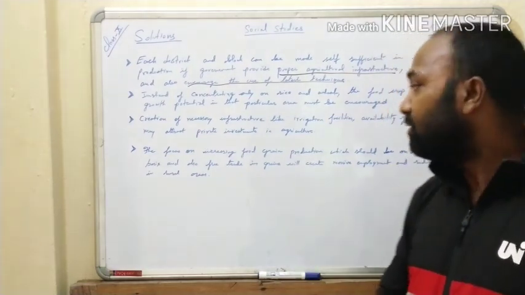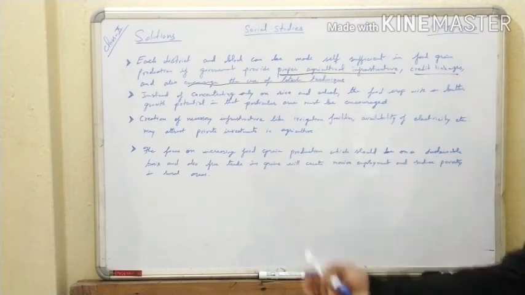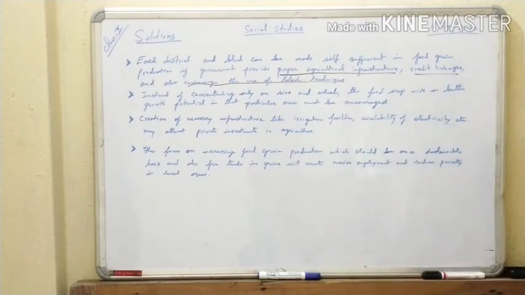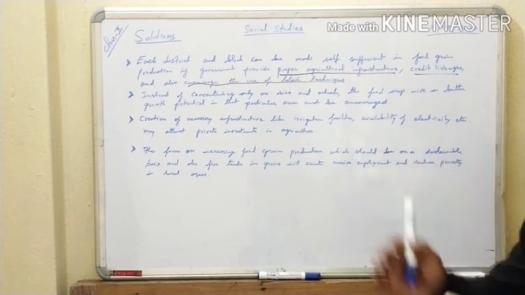If they increase food grain production, a larger number of labourers will be required, and ultimately massive employment will be generated. This will also reduce poverty in the rural areas. And they should also give free trade in the grains. If the government does all these things, then the poverty of our country will be reduced to a certain extent.